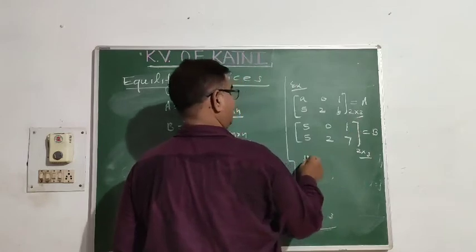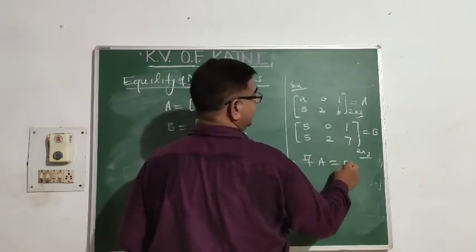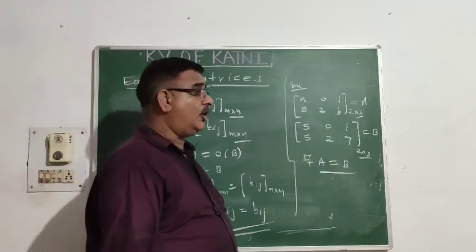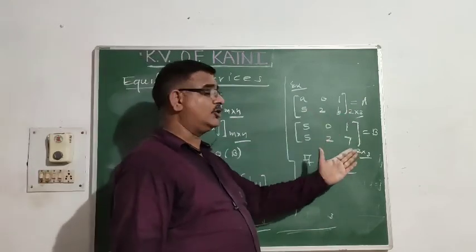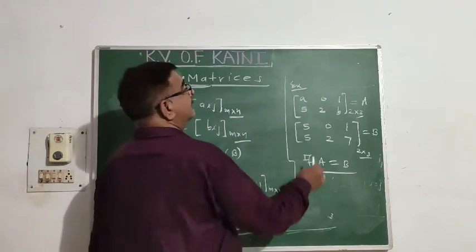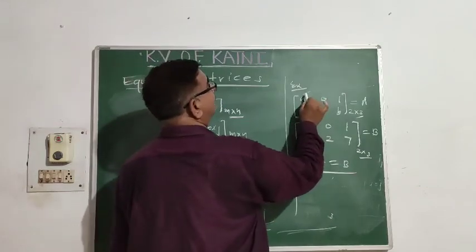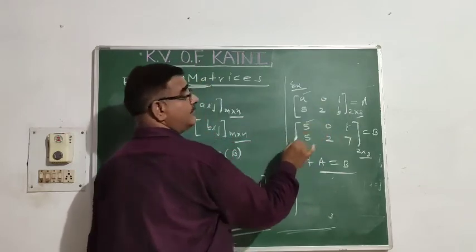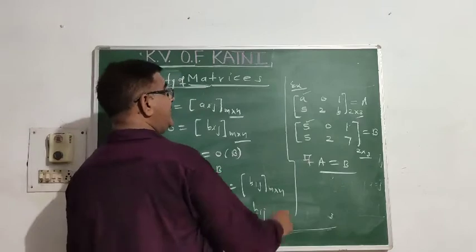So A equal to B only when their order is the same, 2 cross 3 and 2 cross 3. Then compare their elements. Here you have first row, first column A. Here you have first row, first column 5. So A will be 5.